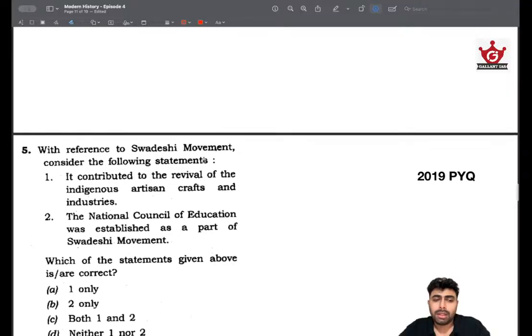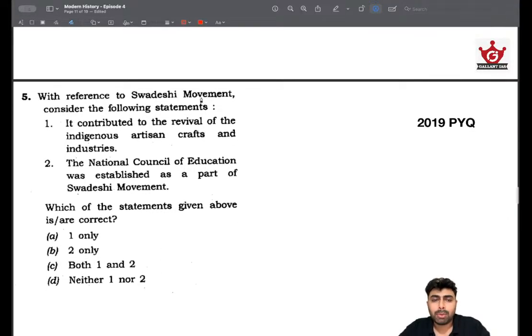Okay. Moving on, with reference to Swadeshi movement, consider the following statements. We know what happened in the Swadeshi movement, so keep that in mind. It happened in 1905. So we know that the timeline is roughly from the early 1900s. That's the timeline we need to have.